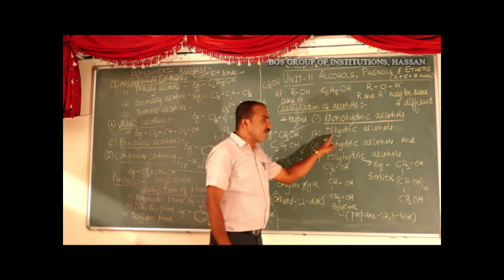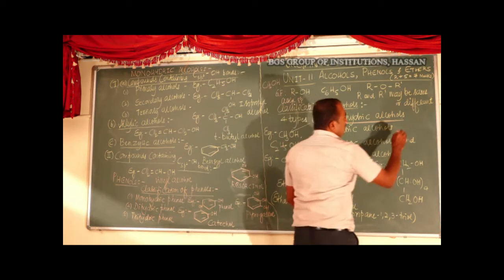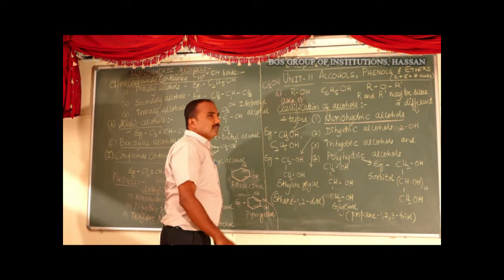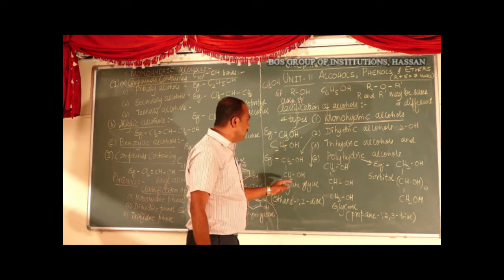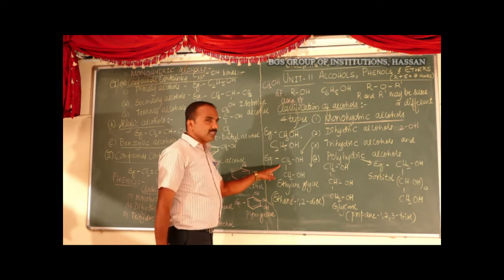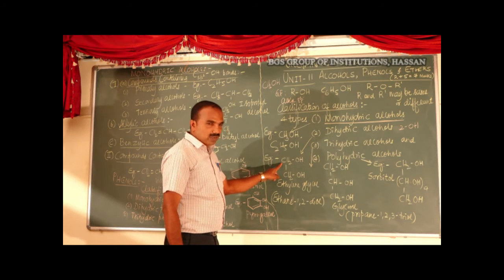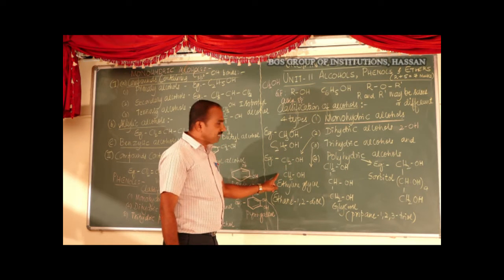The second one is dihydric alcohols. These are the compounds which contain two OH groups per molecule. Example for dihydric alcohols is ethylene glycol. The structure of ethylene glycol is CH2OH single bond CH2OH.